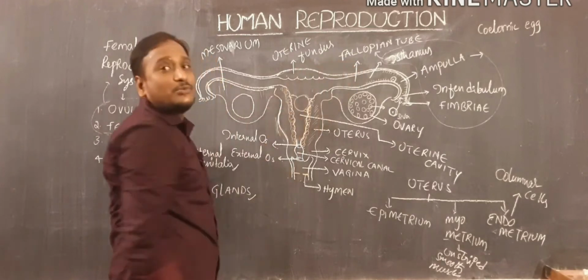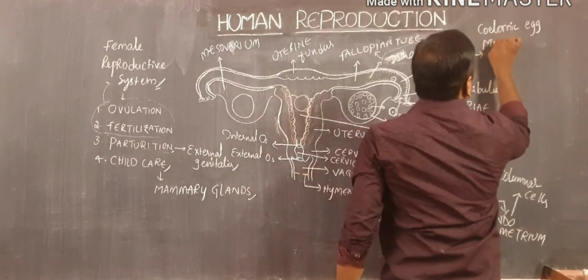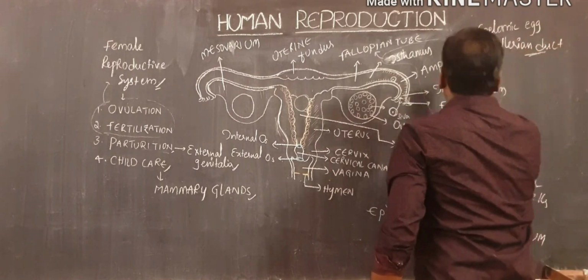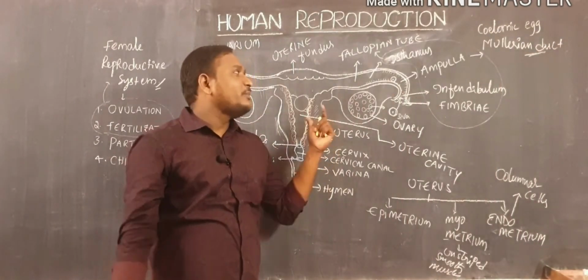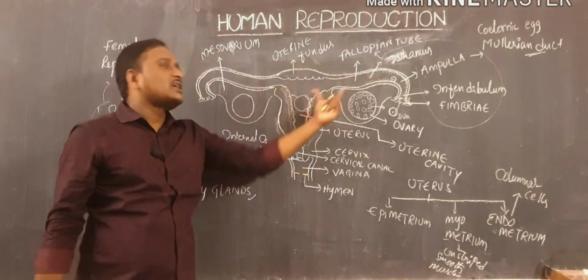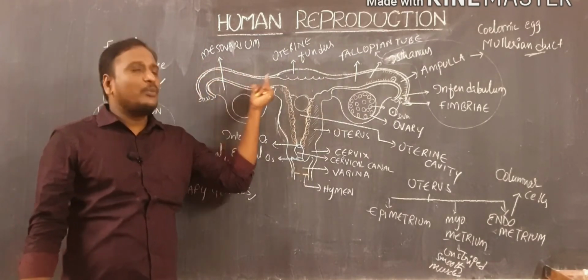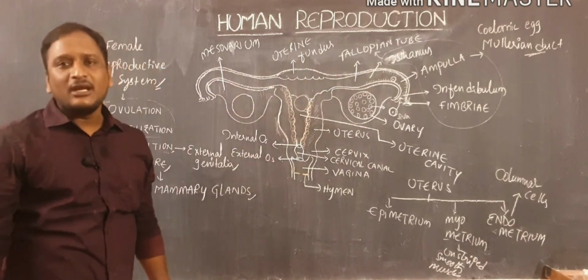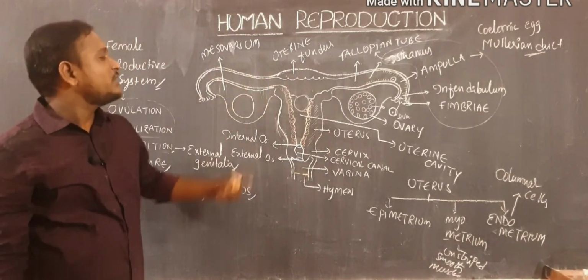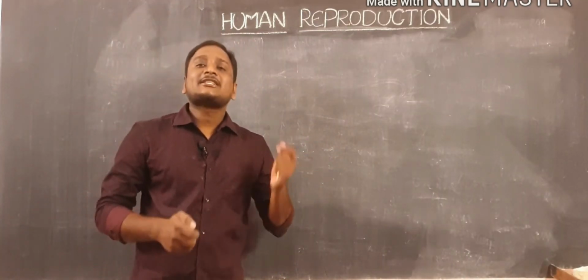Here, the fallopian tubes and the female reproductive system are formed from the Mullerian duct. At the embryonic level, the female reproductive system is formed by the Mullerian duct. So, from the Mullerian duct, all these female reproductive tract parts, like the fallopian tubes, are formed. And we already discussed that the male reproductive system is formed from the Wolffian duct. That is the information related to the female reproductive system. And now we will discuss external genitalia.